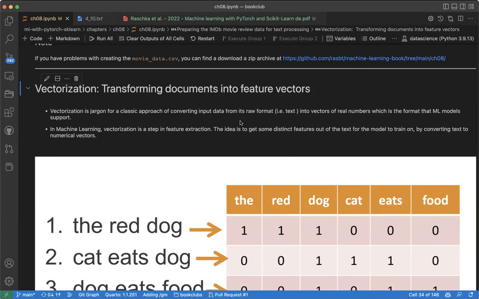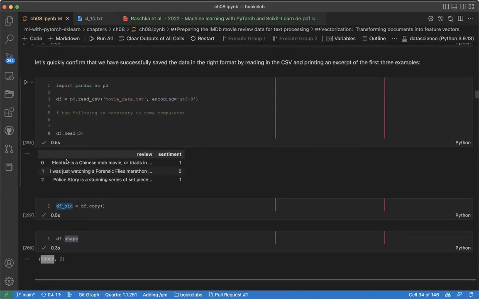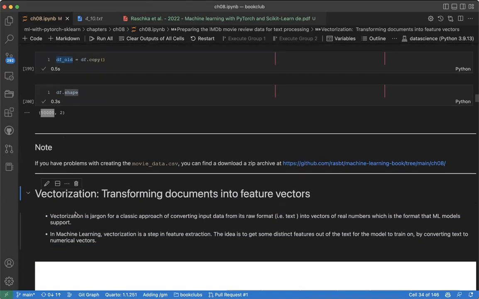Now, what we all know is that if you want to do machine learning, now we are dealing with text. Your machine learning algorithm will never understand this text the way it is. What do we want to do to make sure the machine learning algorithm understands this text? Who can tell us? We need to convert it to zeros and ones. Exactly. We need to convert this text into 0 and 1 because machine learning only understands 0 and 1. So we need to convert the text into some numbers. That is what we call vectorization.